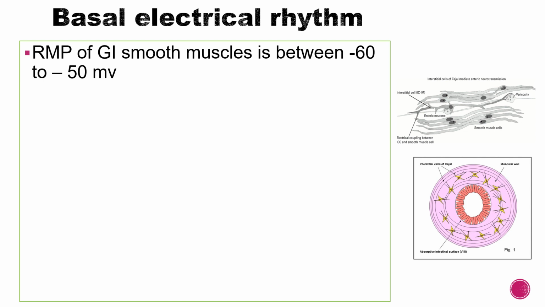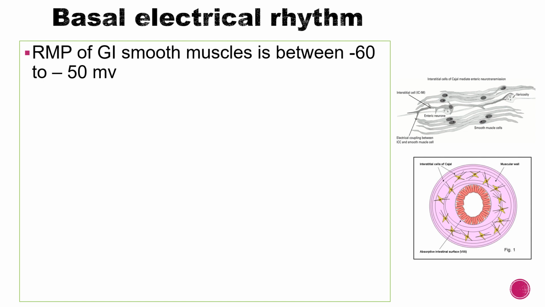In other tissues of the body, the RMP is more or less fixed. Say for neurons it is minus 90 millivolt. For skeletal muscles it is minus 70 millivolt. But for gastrointestinal smooth muscles, the resting membrane potential or RMP is not fixed.